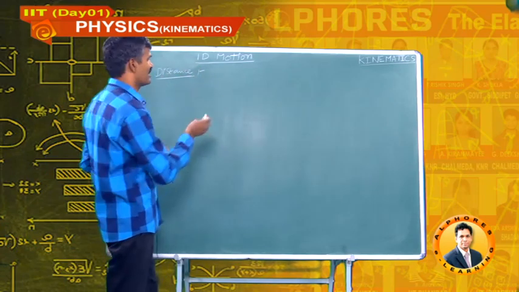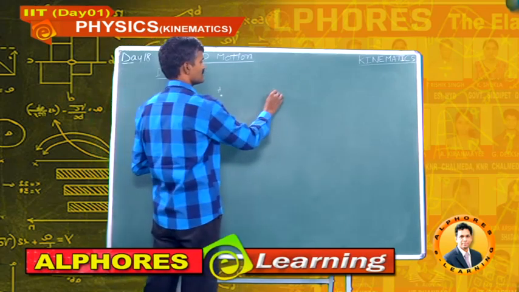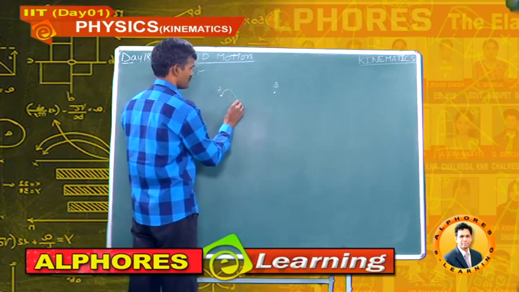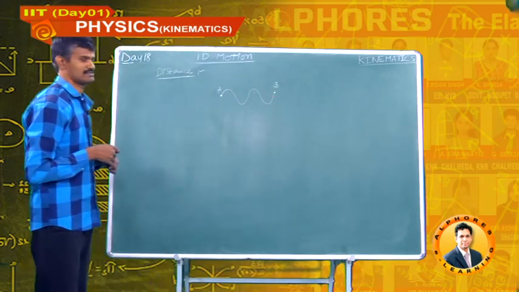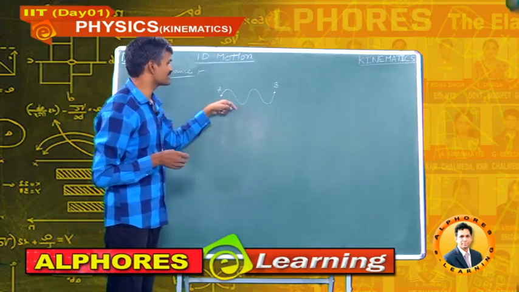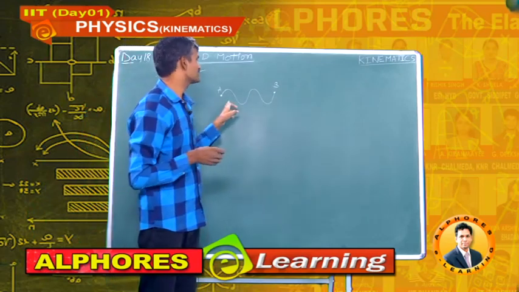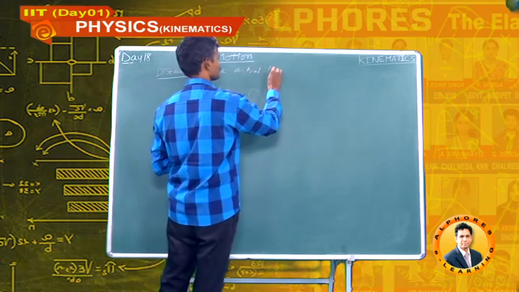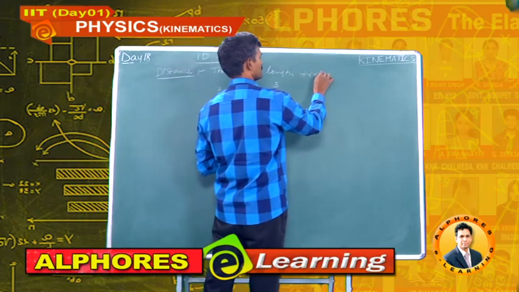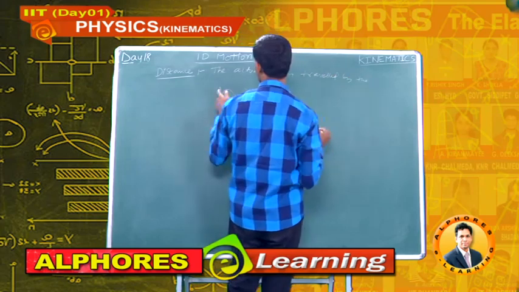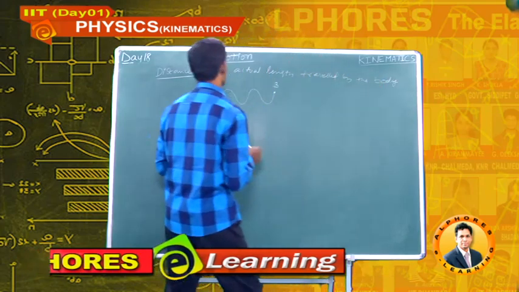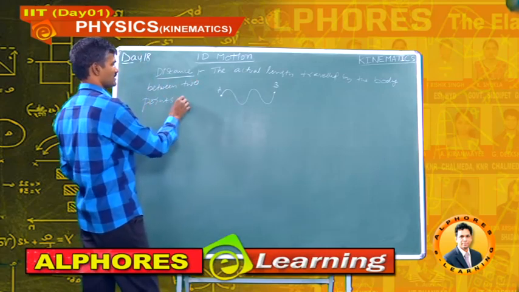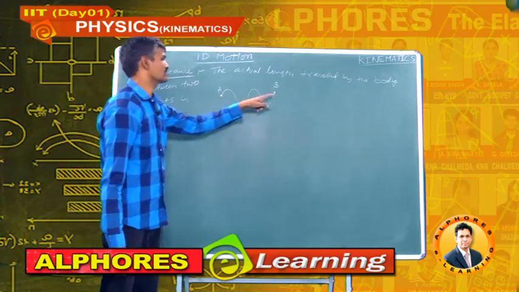To understand the distance, I am considering 2 points. This is point A and this is point B. If an object starts from A and reaches B along this path, the definition of distance is the actual length travelled by the body between 2 points is known as the distance between the 2 points.